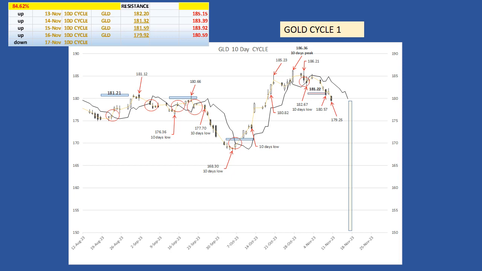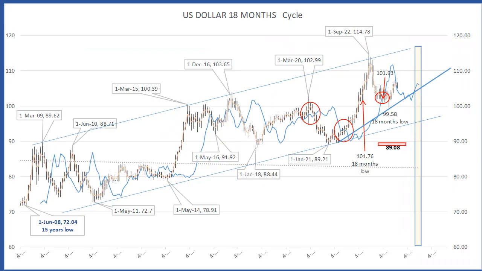The 10 days cycle. The market is still below its cycle line, and any crossing above it will confirm the 10, 20, 40 days cycle have formed. Here are the resistance line and their potential target for next week. The success rate is 84.62%.